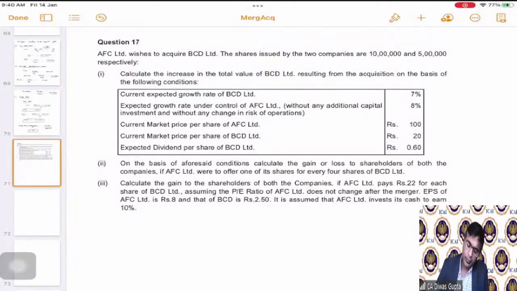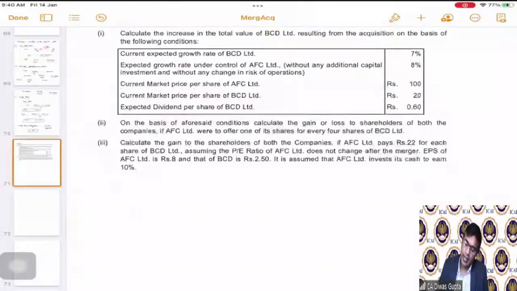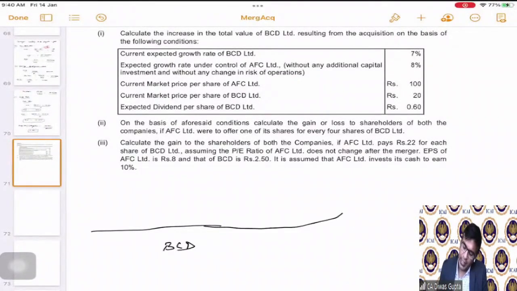Correct. Now coming to question number 17, AFC wishes to acquire BCD Limited. There are two companies, AFC and BCD. The shares issued by the two companies are 10 lakh and 5 lakh respectively. This is the total number of shares that they have issued. Now, first of all, students, for any company, let's say this is BCD, if you see, their valuation chart will be like this.